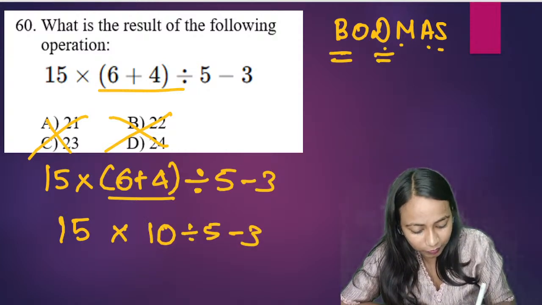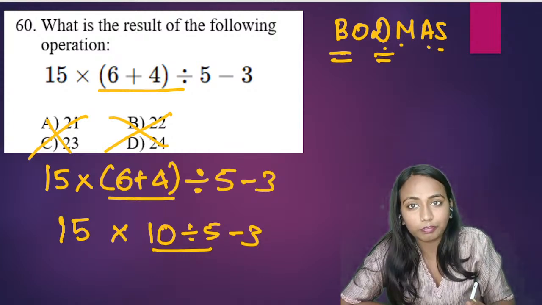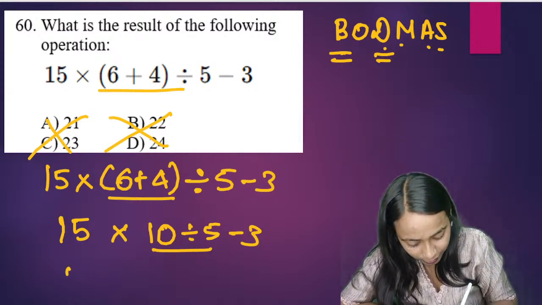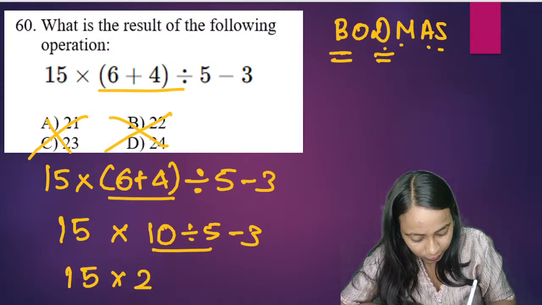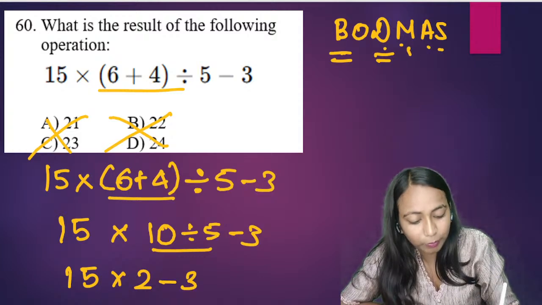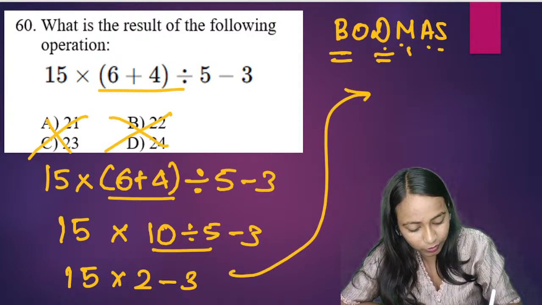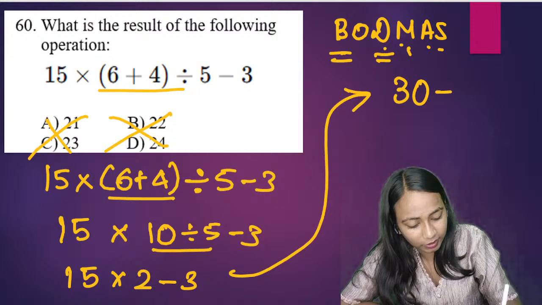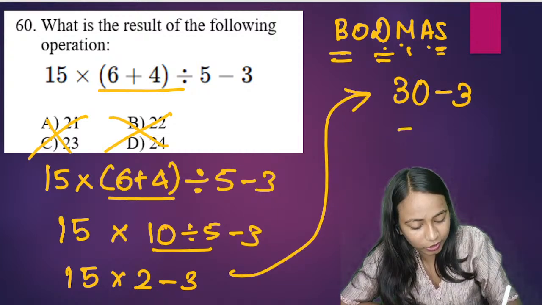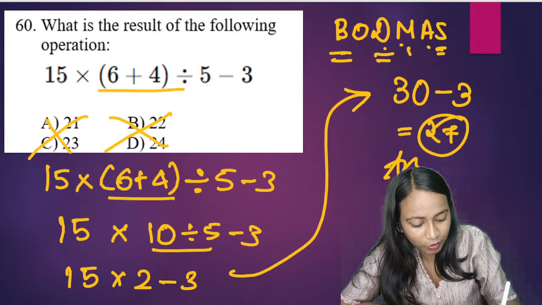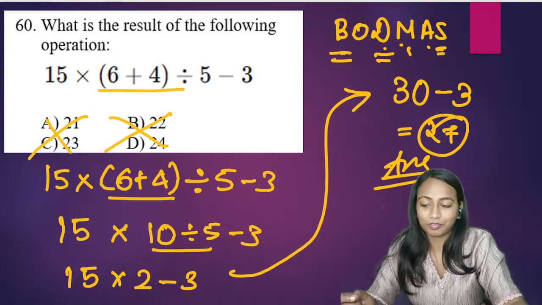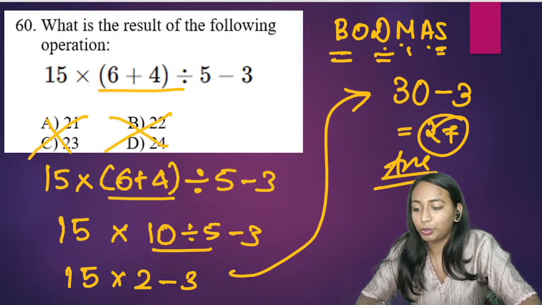Again, we have to start with division. Division हम करेंगे 10 divided by 5. How much we are going to get? 10 divided by 5. We'll be getting 2. So 15 into 2 minus 3. Next we'll be doing multiplication. So 15 into 2 कितना होगा? 15 into 2 will be 30. 30 minus 3. हाँ, आगे subtraction करेंगे. That will be 27. So what's going to be the correct answer? The right answer we are going to get will be 27.